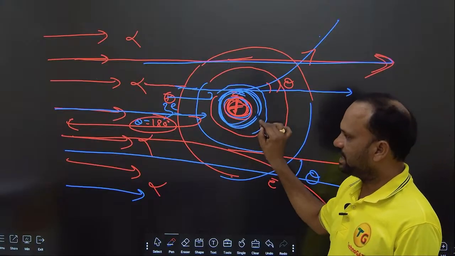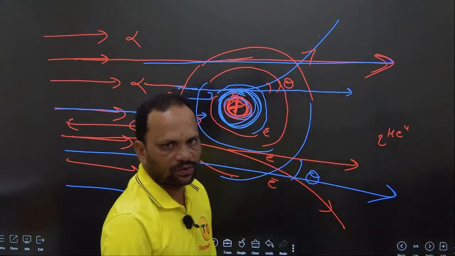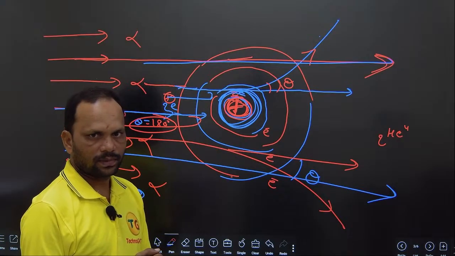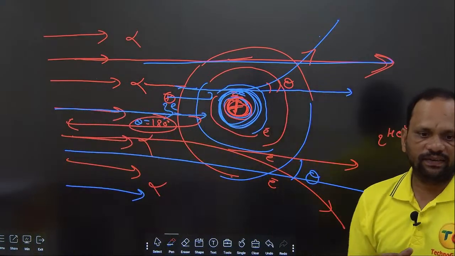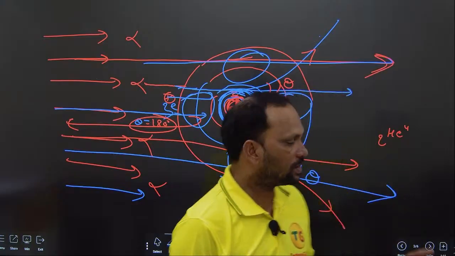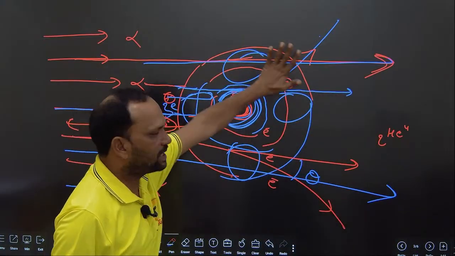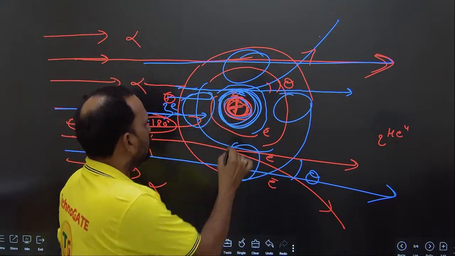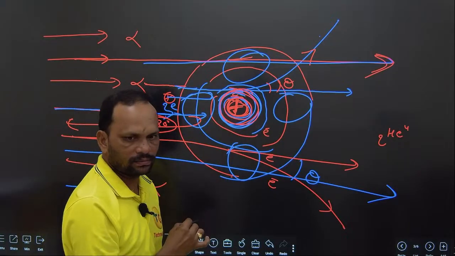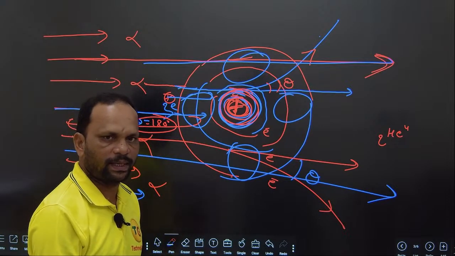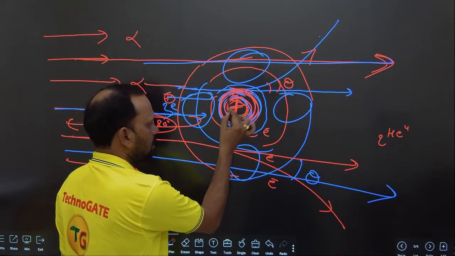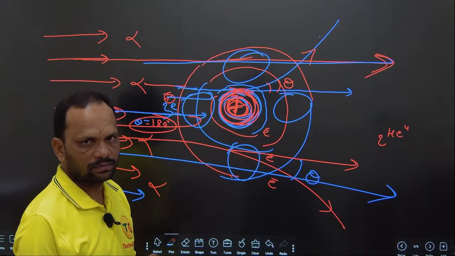Only the alpha particles in this range deviate. Outside the nucleus they do not deviate, because there is empty space here. That is why the atom is mostly empty. Rutherford gave the statement that the total mass and positive charge of the atom is concentrated only at the center.